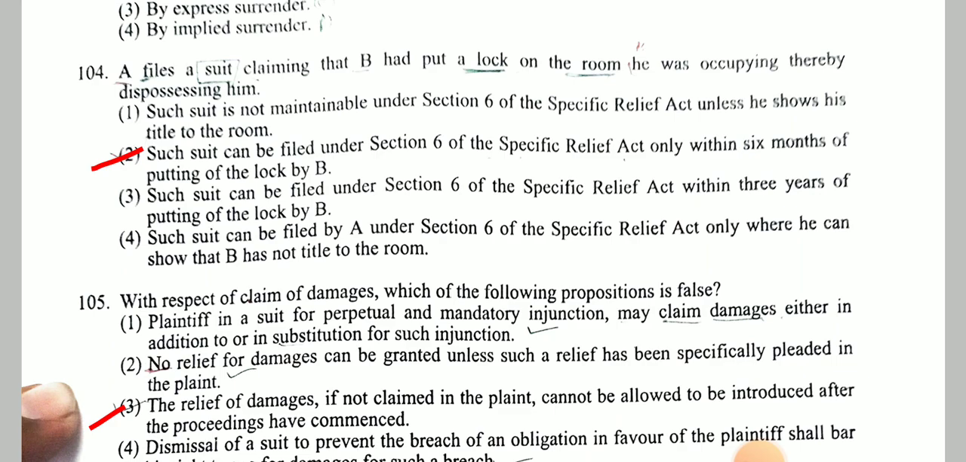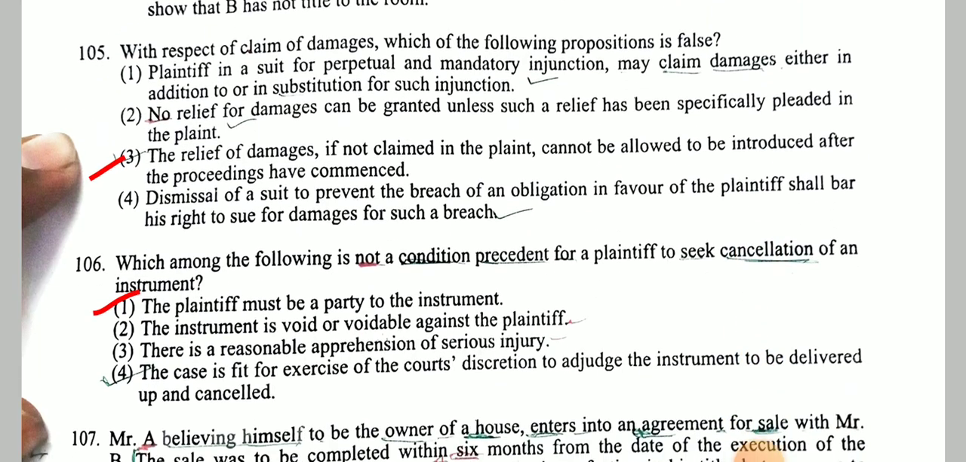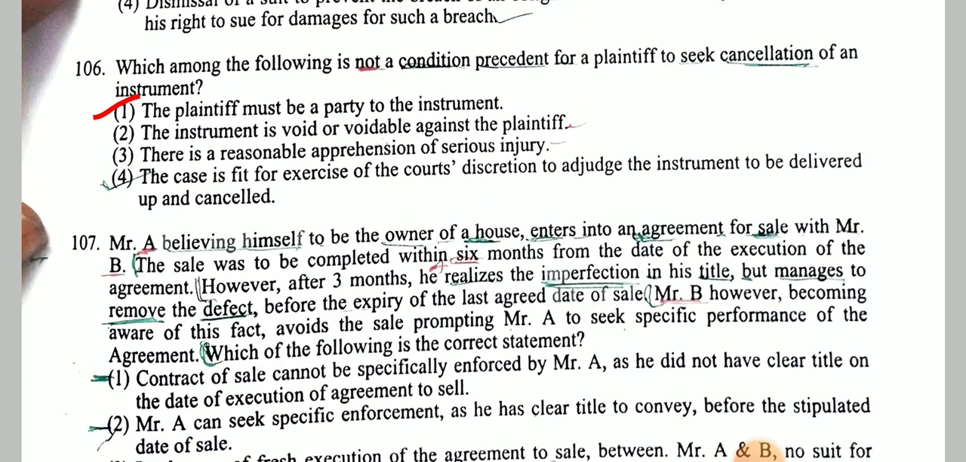Next question. With respect to claim of damages, which of the following propositions is false? Answer is the relief of damages, if not claimed in the plaint, cannot be allowed to be introduced after the proceedings have commenced. This is the false statement. Next. Which among the following is not a condition precedent for a plaintiff to seek cancellation of an instrument? And answer is the plaintiff must be a party to the instrument.